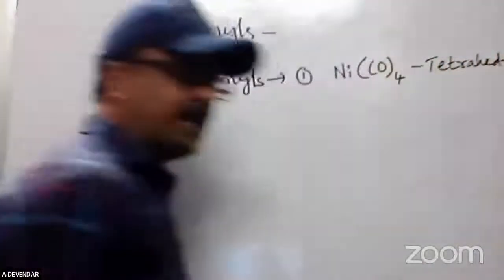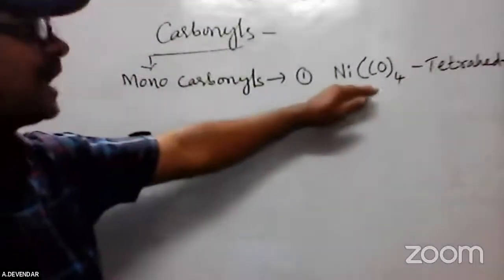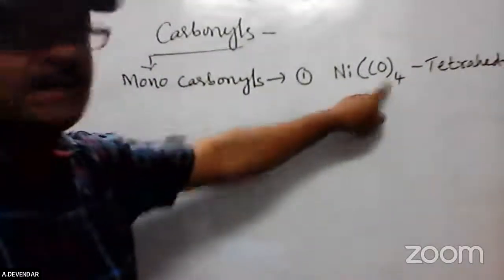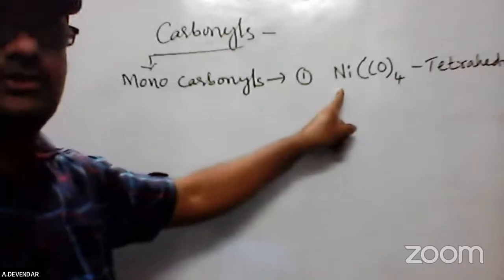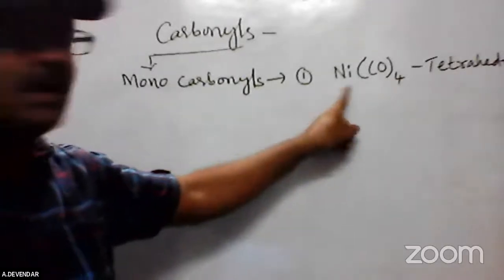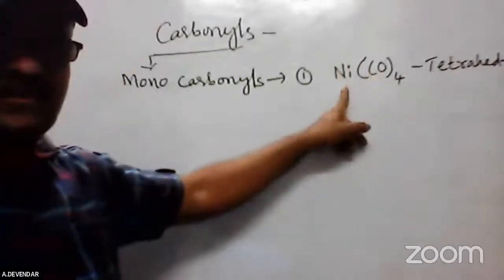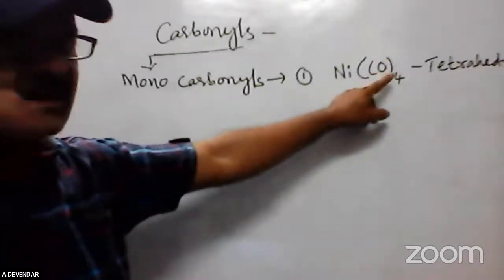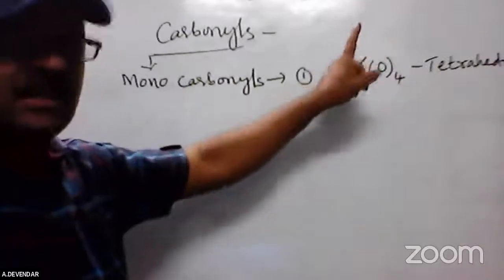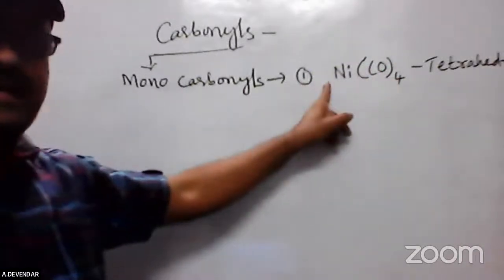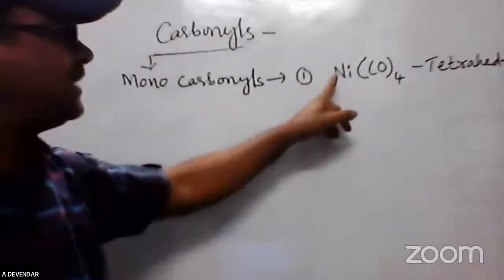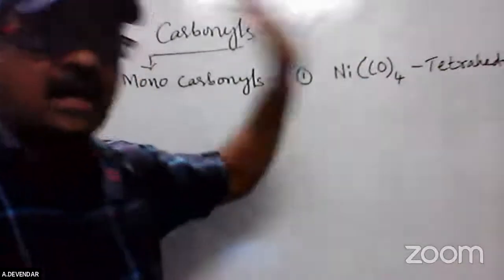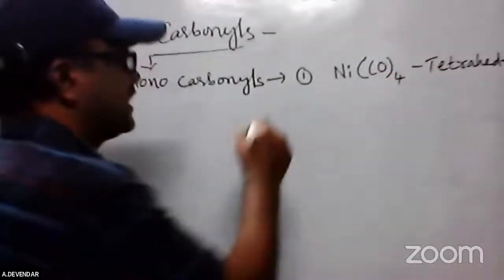The IUPAC name of this particular carbonyl is tetracarbonylnickelate. We can use this IUPAC name, tetracarbonyl nickelate. Why? Because the carbonyl is a neutral compound, with zero oxidation state. So it is tetracarbonylnickelate, the IUPAC name. The common name is nickel tetracarbonyl. The structure is tetrahedral.